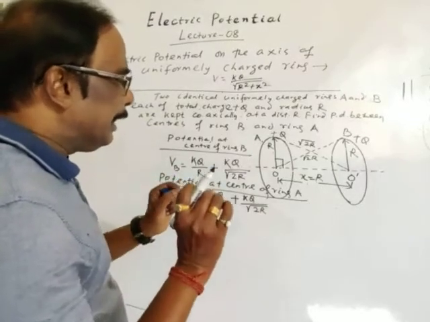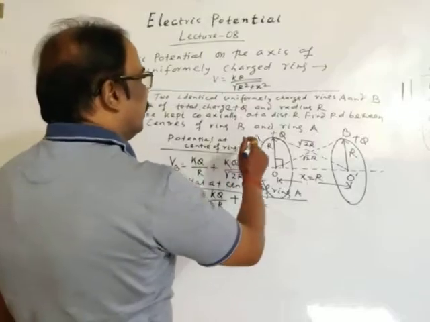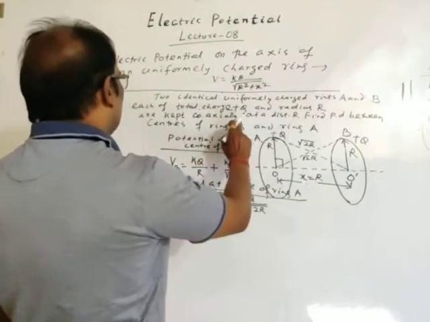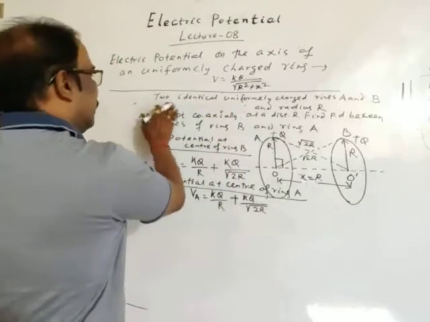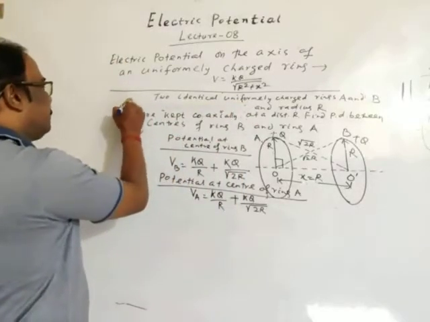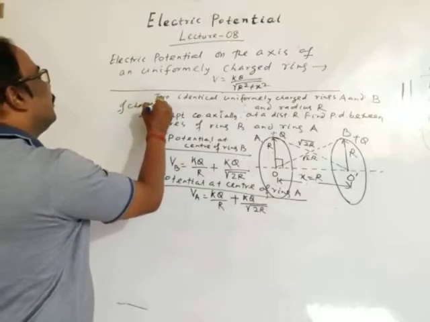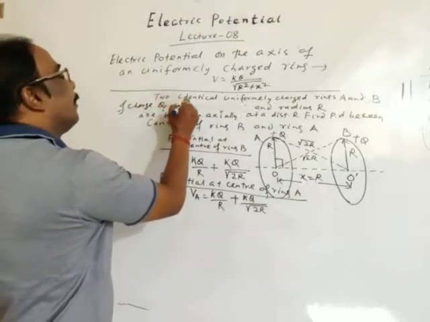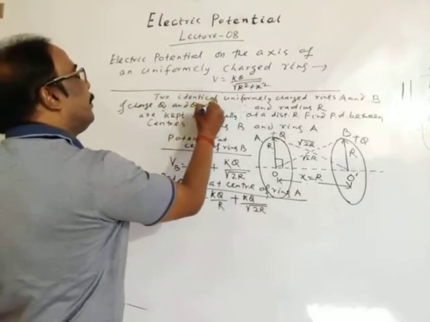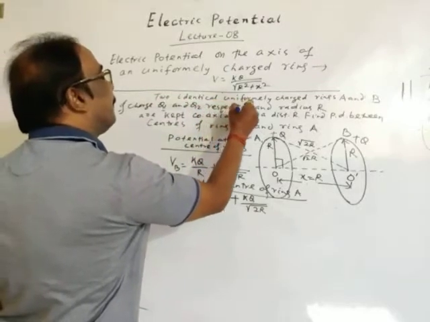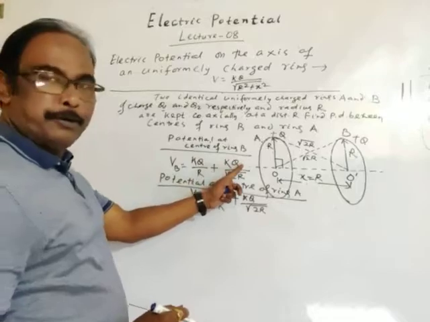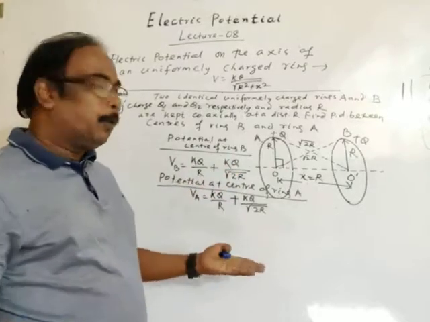I am changing the question a little bit. Each of charge Q1 and Q2 respectively. If you take the same charge, then the difference will be 0.